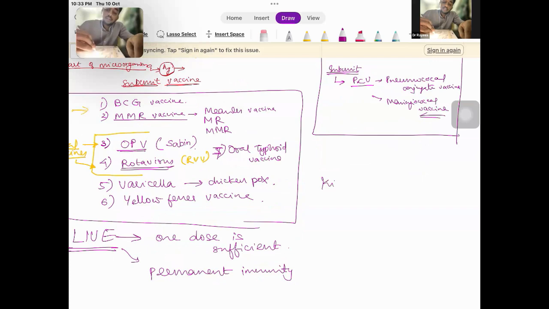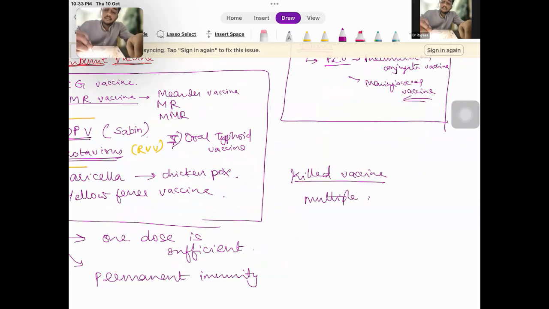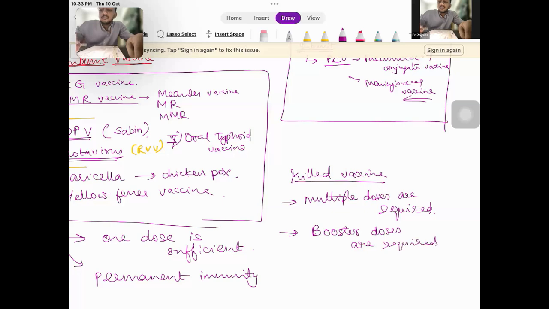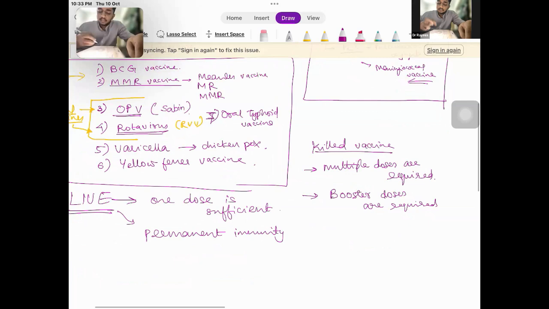But in case of killed vaccine, multiple doses are required. And usually booster doses are also required. However, there is some exception in case of oral vaccines.